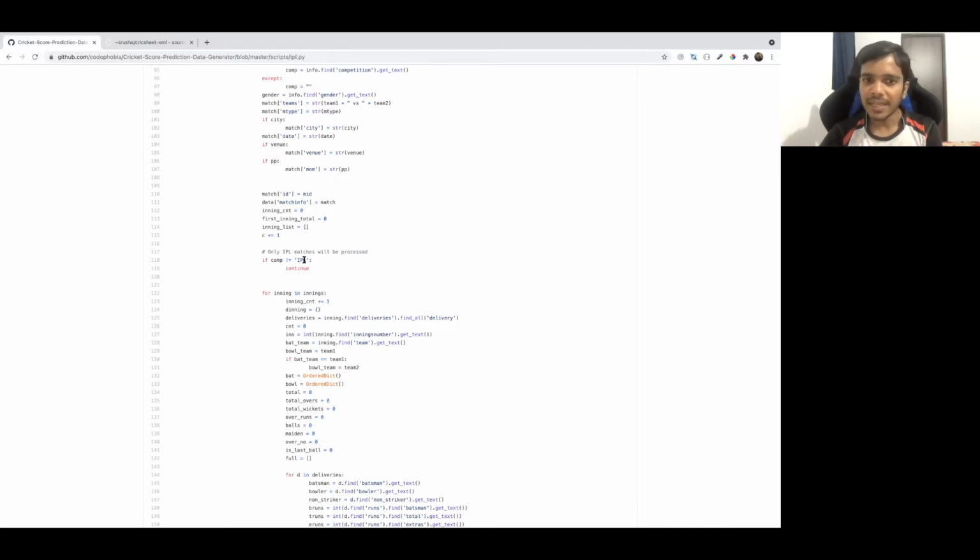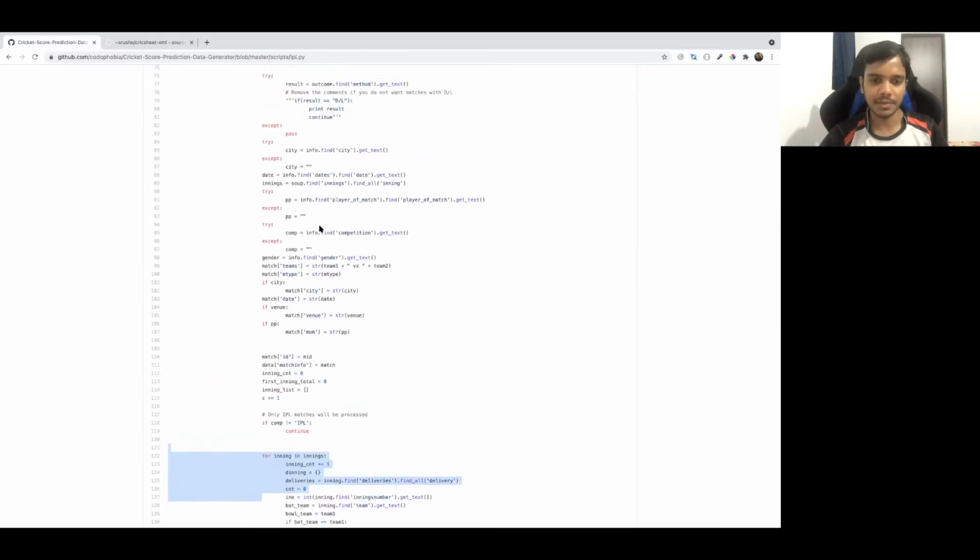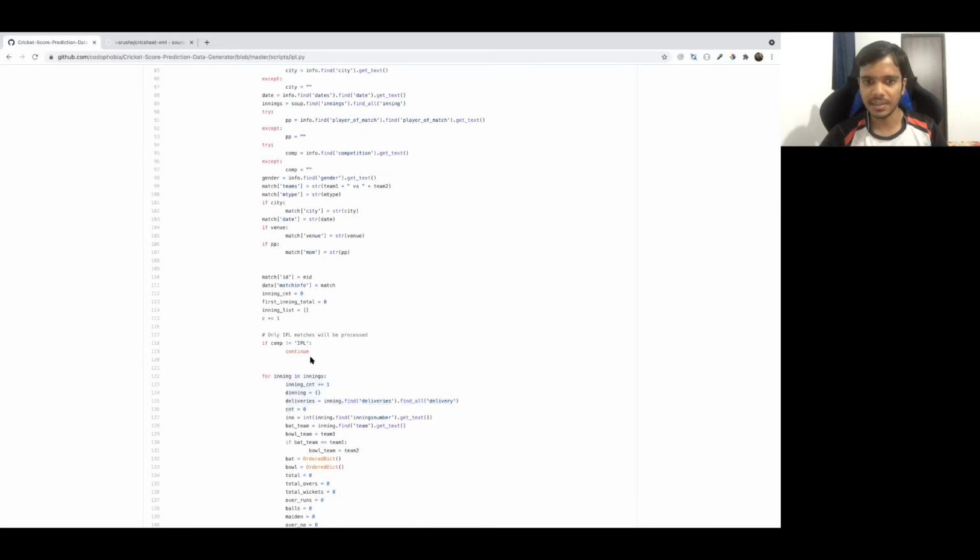So according to that, I am filtering it here. For example, let's say you want the data for Big Bash League. Then you can mention if competition not equal to Big Bash League here. Continue means, if competition is not IPL, do not go ahead, go backward again. That's what continue typically means. It will go to the for loop that is above and ignore all the other matches. So this will only process the IPL matches.